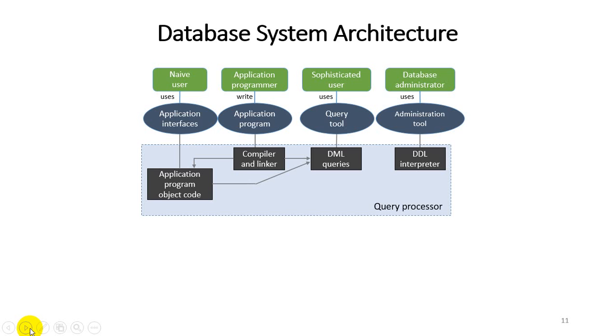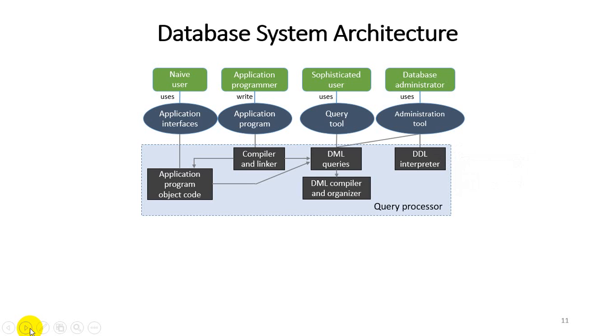The database administrator is the user who can design the logical schema of a database. So they use a DDL interpreter, because a DDL command is a statement that can directly interact with the logical structures of the database. So the interpreter translates DDL statements into a set of tables containing metadata.